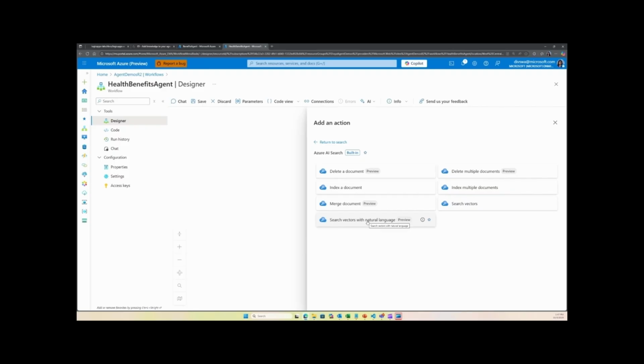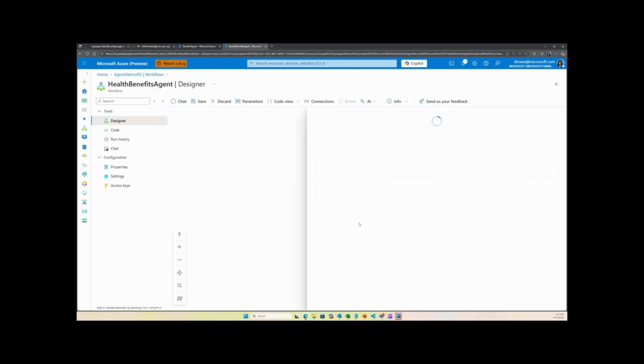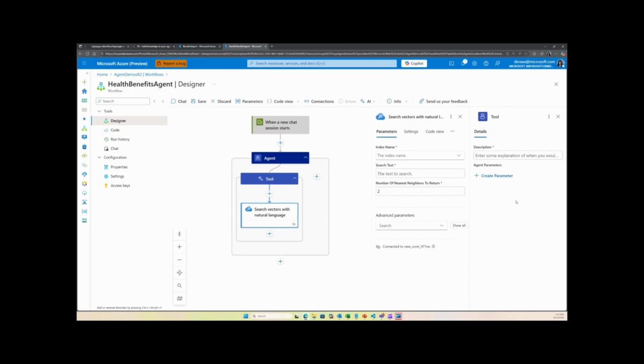Before, if you had to do it, you had to do a couple of steps. You had to take the query in natural language, generate the embeddings for it, and then use an operation like search vectors where you would provide those embeddings as an input. But now with this, it becomes very easy, because now you can provide the query via the agent, which can come in as natural language.